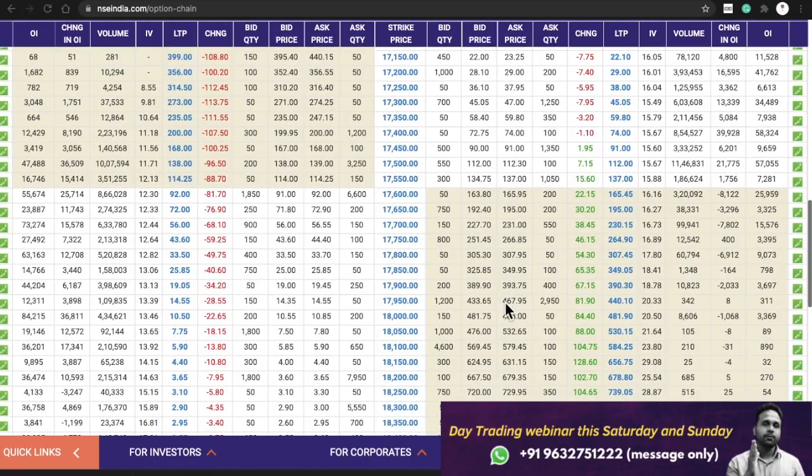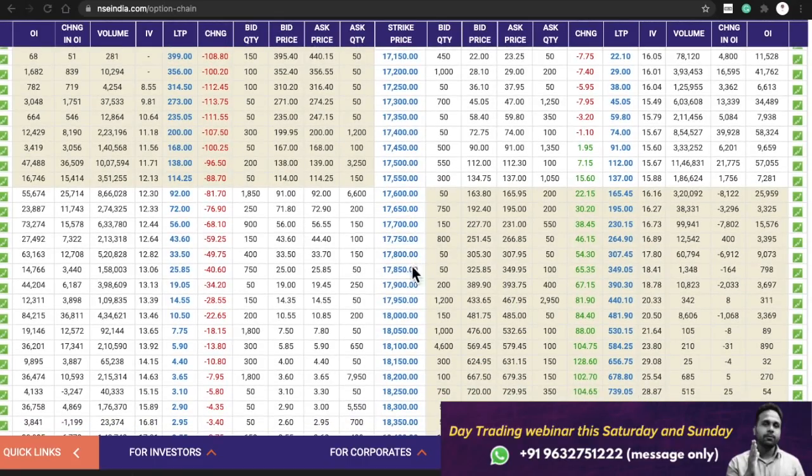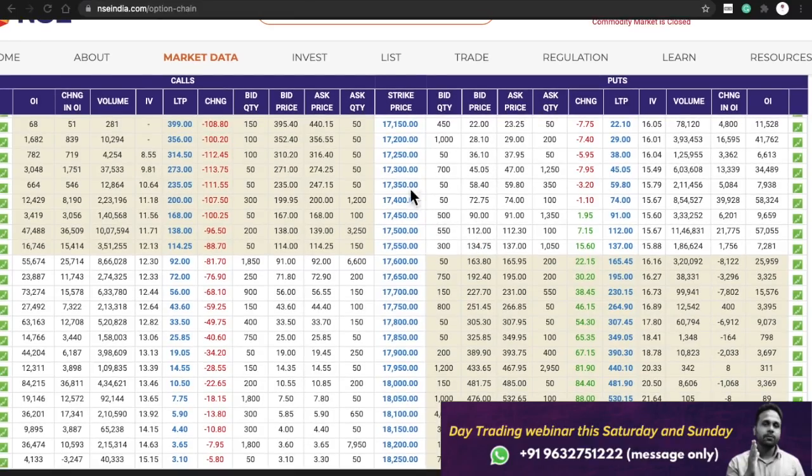Try to avoid selecting in the money strike price, because even though the premium amount looks very attractive, the chances of market going against you and you making huge losses will significantly increase if you choose very deep in the money strike prices. Most of the time at the money strike price levels or in the money strike price levels, the market will keep being volatile, so you will not get a proper idea about the market. So I suggest you to choose out of the money strike price even though the reward is comparatively less.